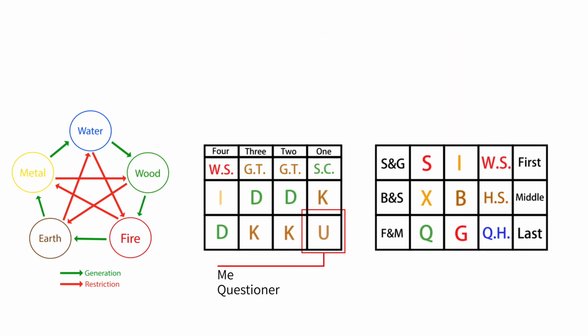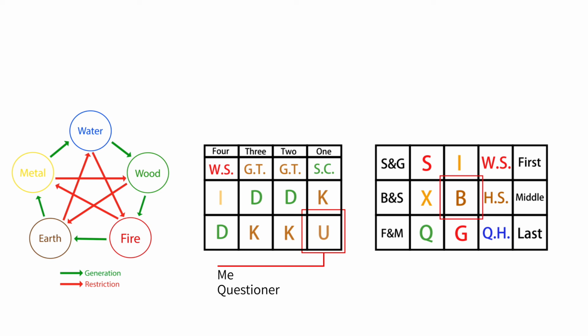The 5th relationship is the symbol that has the same attribute of the 5 elements as the symbol representing me, and we call this symbol's relationship to me the brother and sister. For example, in this course, the symbol that represents me or the person asking the question is here. It is Wu, which is you, and the attribute of 5 elements of you is earth. Let's look at the 3 transmissions of this course.